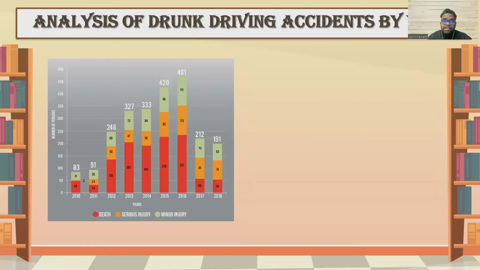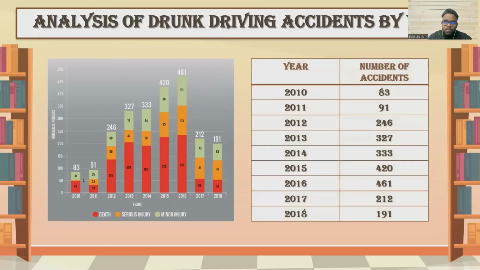Now, I'm going to analyze the drunk driving accidents by year. The number of drunk driving accidents increased steadily from year 2010 to 2016. The highest number of drunk driving accidents recorded is 461 in 2016, and the lowest number of drunk driving accidents recorded is 83 in 2010. Next, the number of drunk driving accidents recorded is almost the same at 300 in 2013 and 2014 respectively. On the other hand, the number of drunk driving accidents dropped drastically in 2017 and it continued to decrease in 2018.